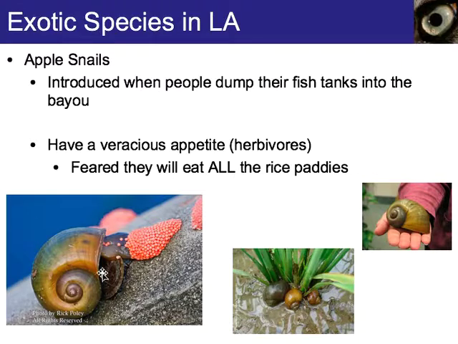One example is these apple snails. If you ever drive down the bayou, you might see these pink egg sacs and wonder what they are. Apple snails were introduced when people started dumping their fish tanks into the bayou, and they're called apple snails because the snails can get as large as apples. They have a very voracious appetite. They're herbivores, which means they eat plants, and it's feared that they will eventually get to the rice paddies in Louisiana and eat the rice paddies dry.